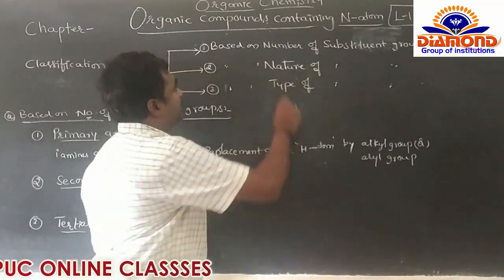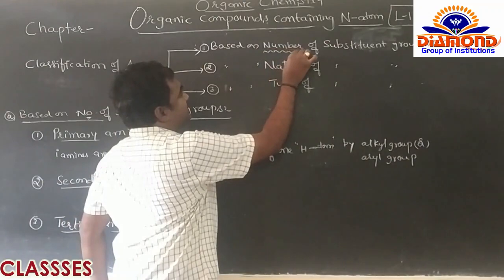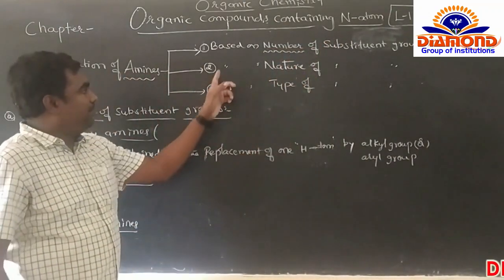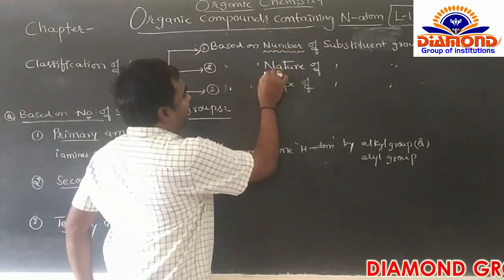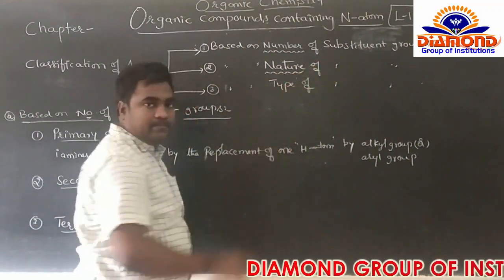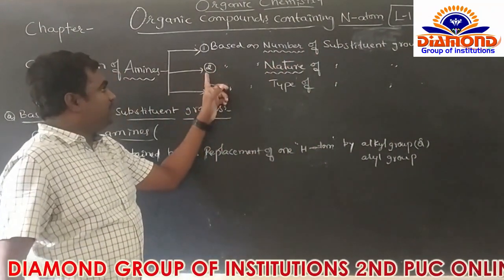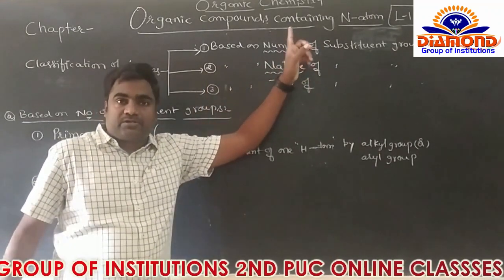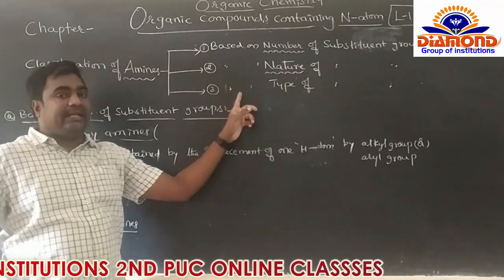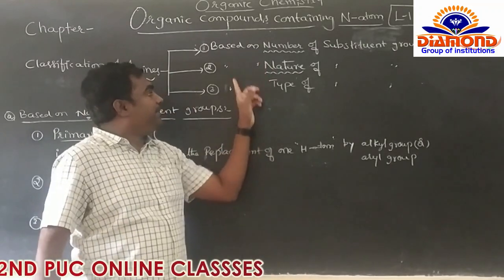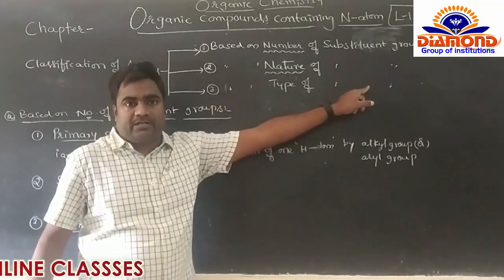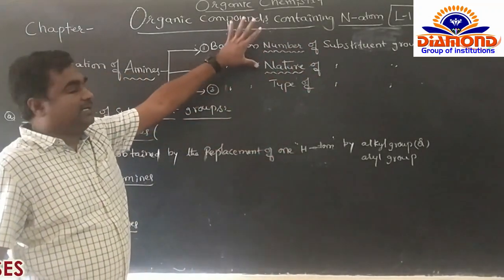The second one, based on the nature of the substituent groups. The third one, based on the type of substituent group. So those are the 3 types.